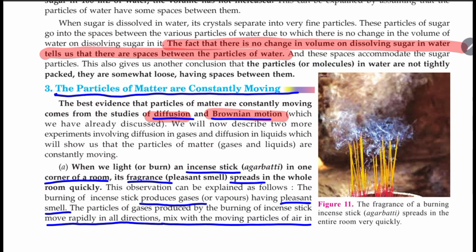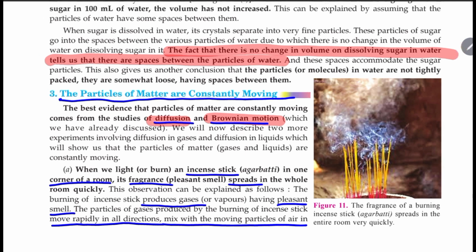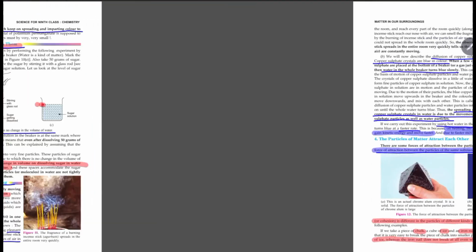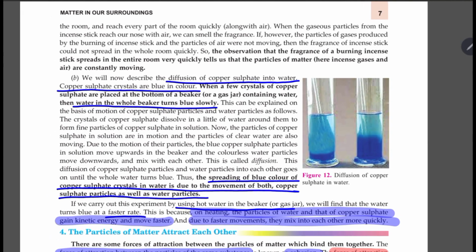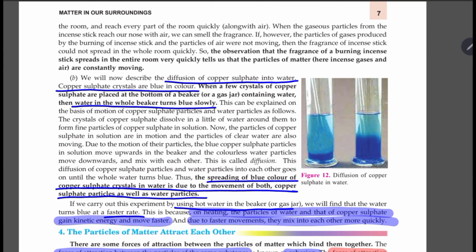The air is also made up of particles, and there is constant motion of the particles of air and the gases obtained from the agarbatti, and these particles collide with each other. Because of this kinetic energy generated by the movement of the particles, the fragrance of the incense stick is spread throughout the room, in the whole room.